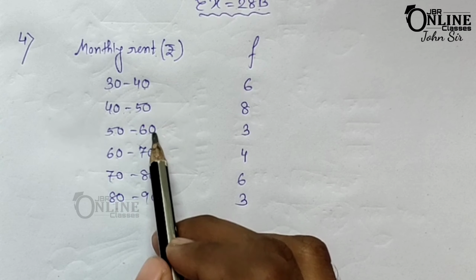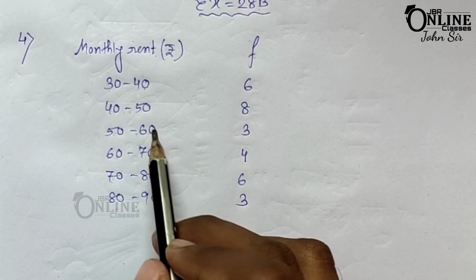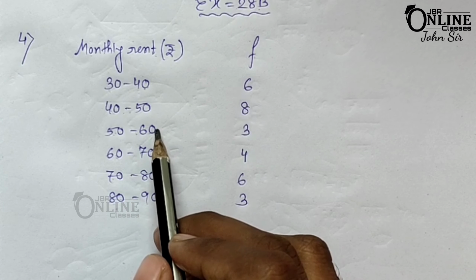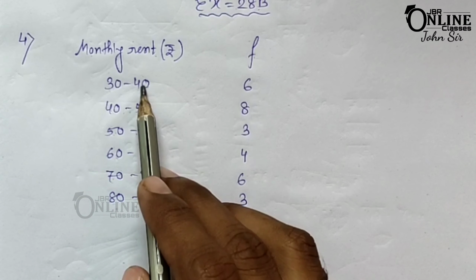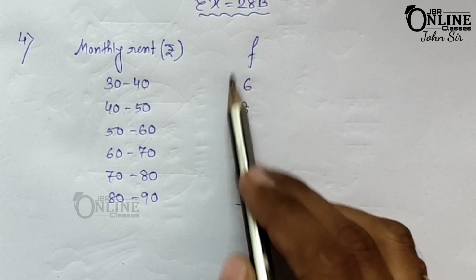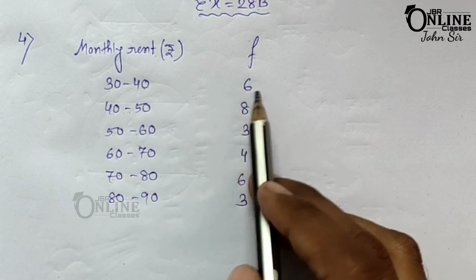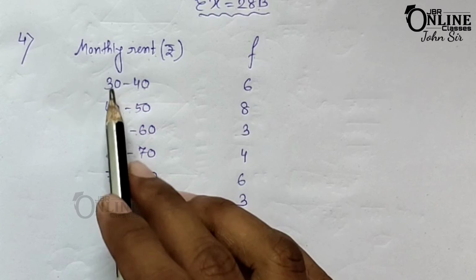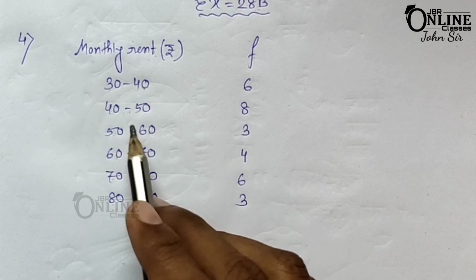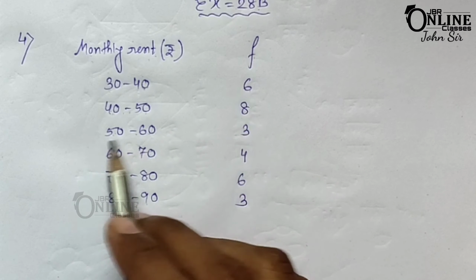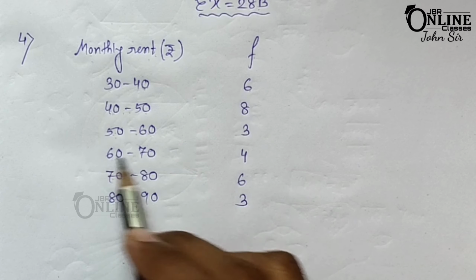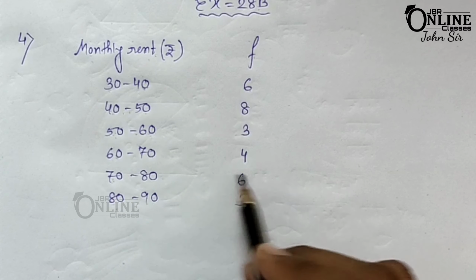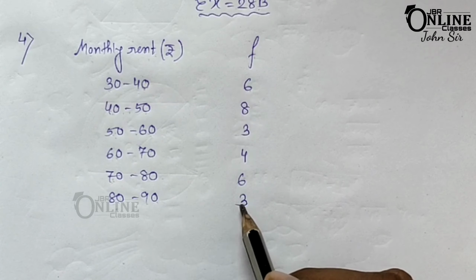Where 60 is the upper limit, you do not count 60 in the frequency. So for 30 to 40 here the frequency will be 6. That means there are 6 shops which have the monthly rent from 30 to 40.